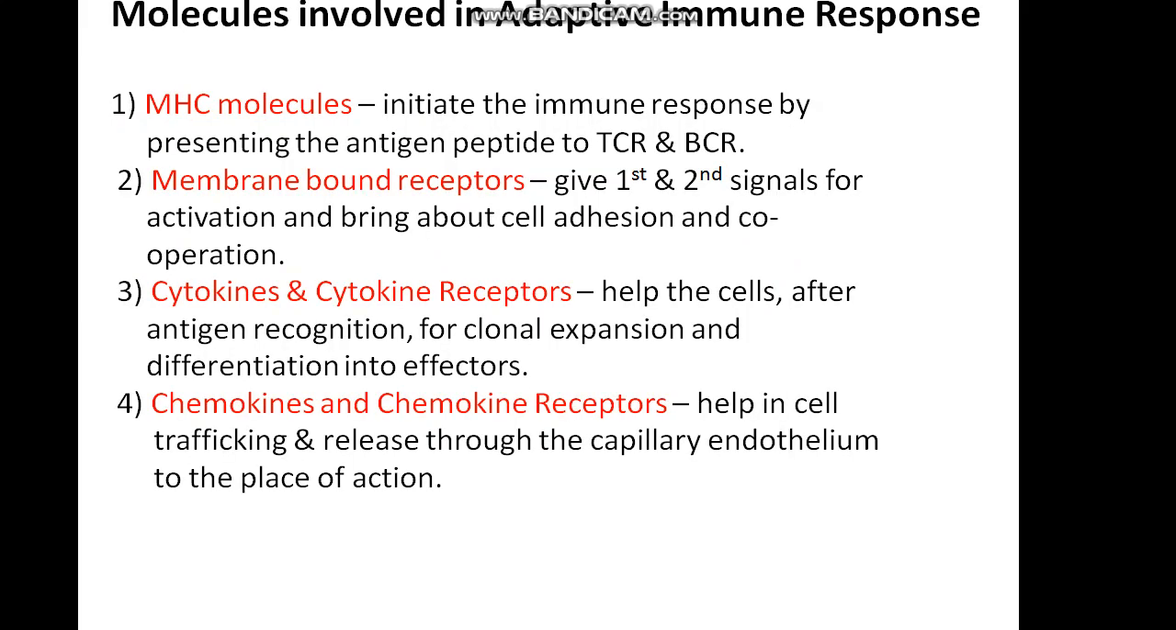The molecules involved in the adaptive immune response are MHC molecules, membrane bound receptors, cytokines and cytokine receptors, chemokines and chemokine receptors. MHC molecules initiate the immune response by presenting the antigen peptide to TCR and BCR, that is T cell receptors and B cell receptors. Membrane bound receptors give first and second line signals for activation and bring about cell adhesion and cooperation.